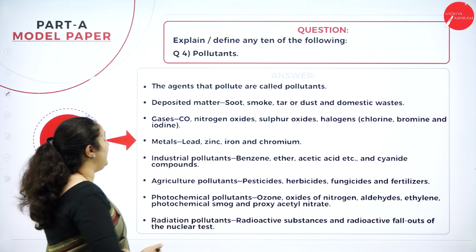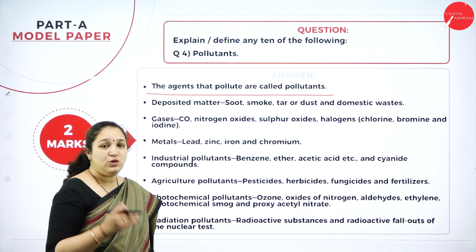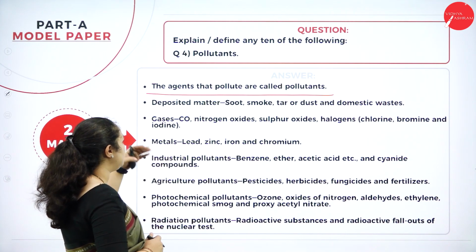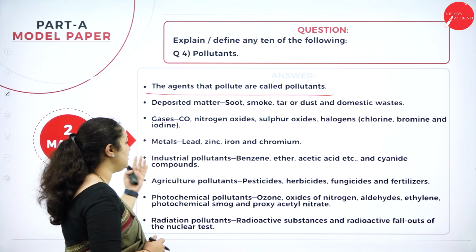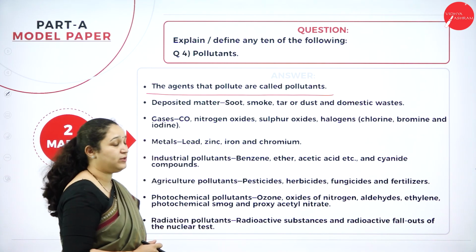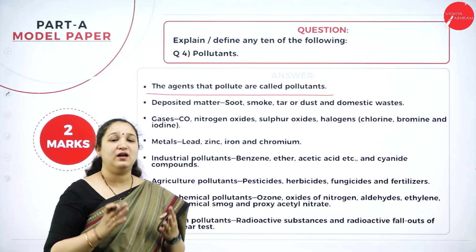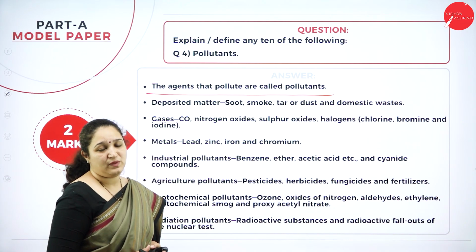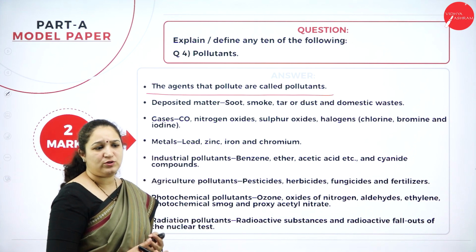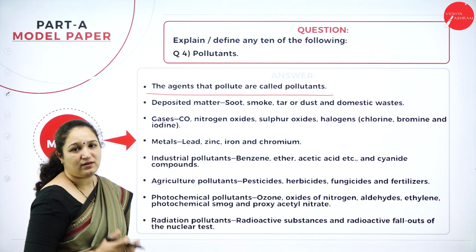Okay, the agent that pollutes is called a pollutant. That's all the definition. You can give examples of one or two types of pollutants. That can be deposited matter, or gases or metals, industrial pollutants, agriculture pollutants, photochemical pollutants, radiation pollutants, etc. You need not write all of them, because just keep in mind it is only a 2-mark question. So you have to just define what pollutants are and give different types of pollutants. You can just give one or two examples. That would be sufficient for you all to get 2 marks.